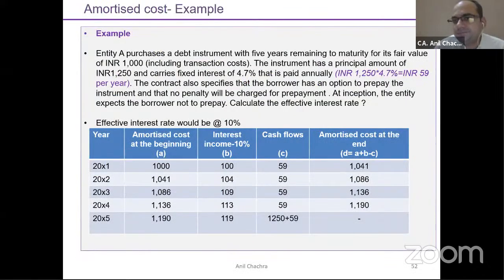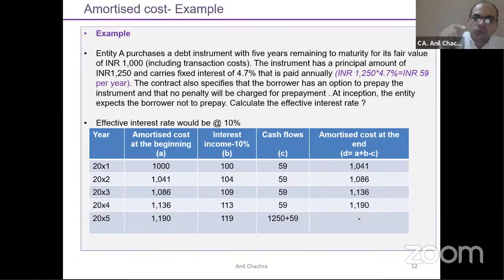It's 10%. What is the actual flow on the face value, which is 4.7%? It's 59. You need to apply this formula: amortized cost plus EIR interest minus actual inflow. That would be your amortized cost.